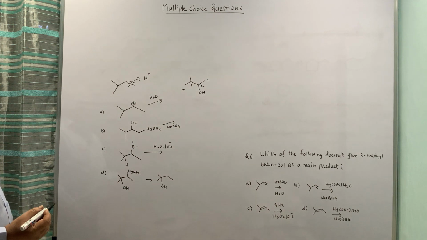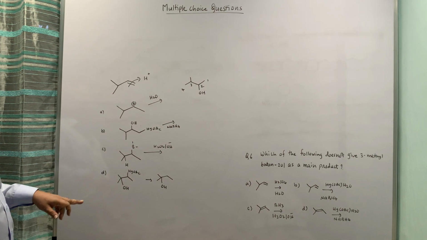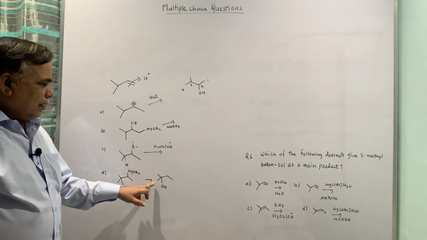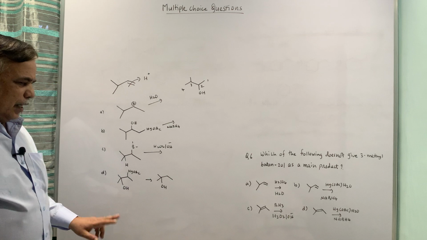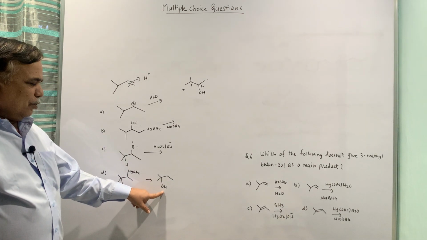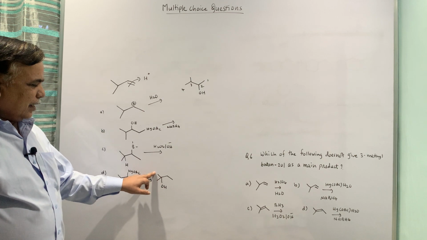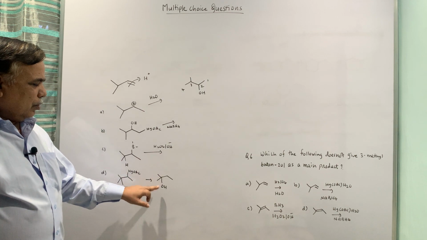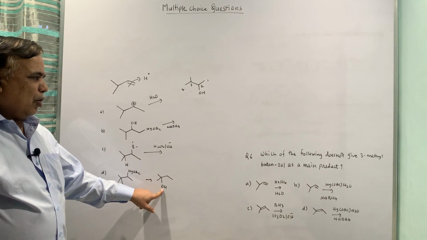So if you look at this, the longest chain is 1, 2, 3, 4, but for nomenclature, we give the minimum number to the carbon bearing the functional group. So OH, if I take this as 1, this as 2, this as 1, this as 2, so it is 2 in all.